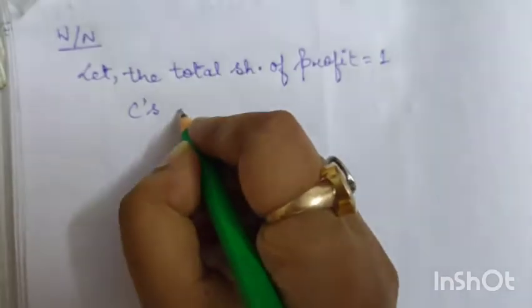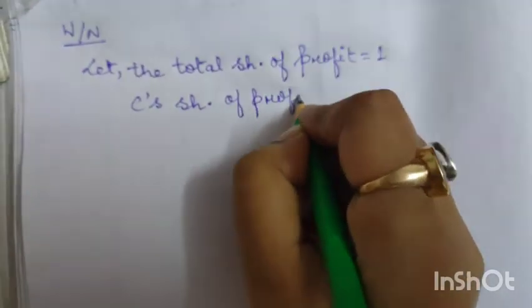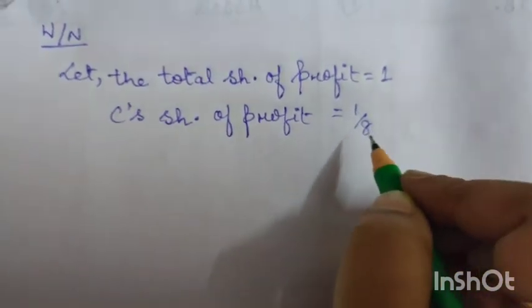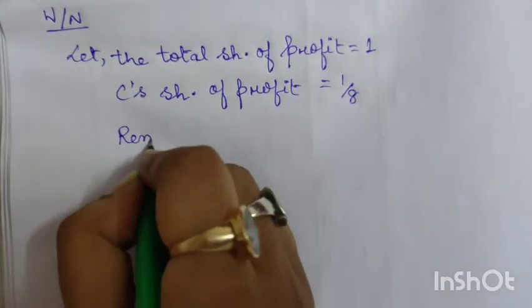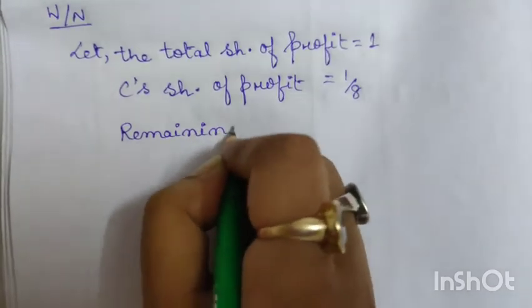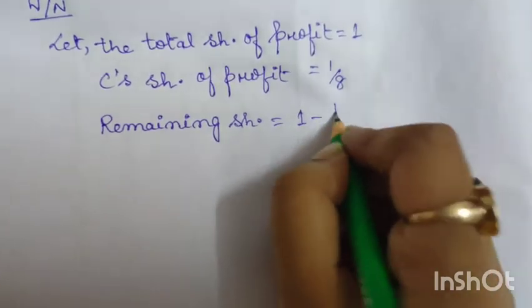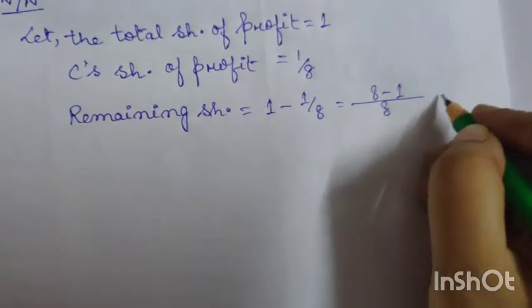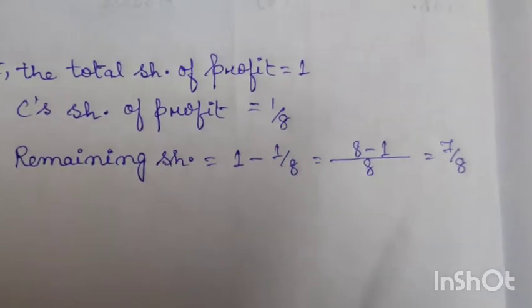So here we will write C's share of profit is equal to 1/8. Now we will calculate the remaining share. Remaining share is equal to 1 minus 1/8. Now if we do the calculation, we will get 7/8. So our remaining share is 7/8.